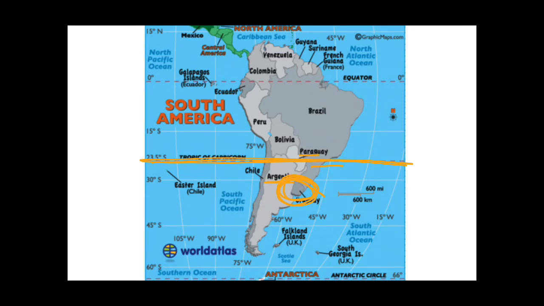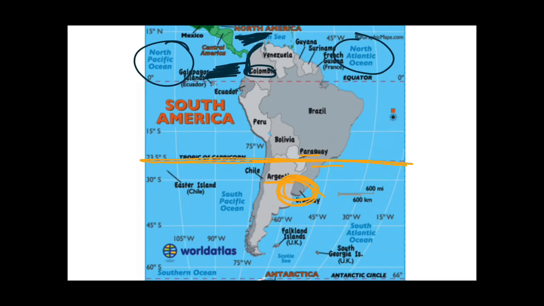Now one fact about Colombia is its coast lies on both oceans, that is the Pacific Ocean and the Atlantic Ocean. You can see it over here that this is the coast of Colombia. So this part is lying in the North Pacific Ocean, and this part here you can see the Caribbean Sea, which is also part of the North Atlantic Ocean. So Colombia is the only country in the South American continent which is touching the coast of both oceans, that is Pacific and Atlantic Ocean.